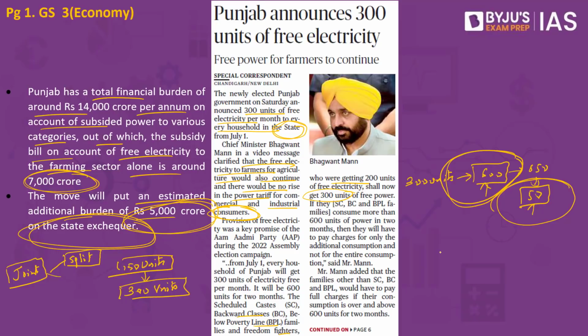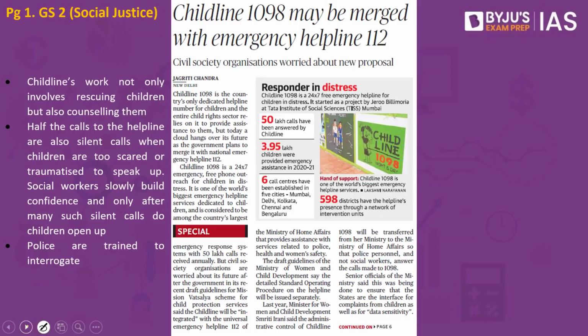However, there are many others who also say that since 300 units is kept as a benchmark, many people will now start reducing their consumption to fall within the bracket, and this may further decrease the electricity consumption. It is this that we have to understand in reference to this article. Now let's look into the next article.